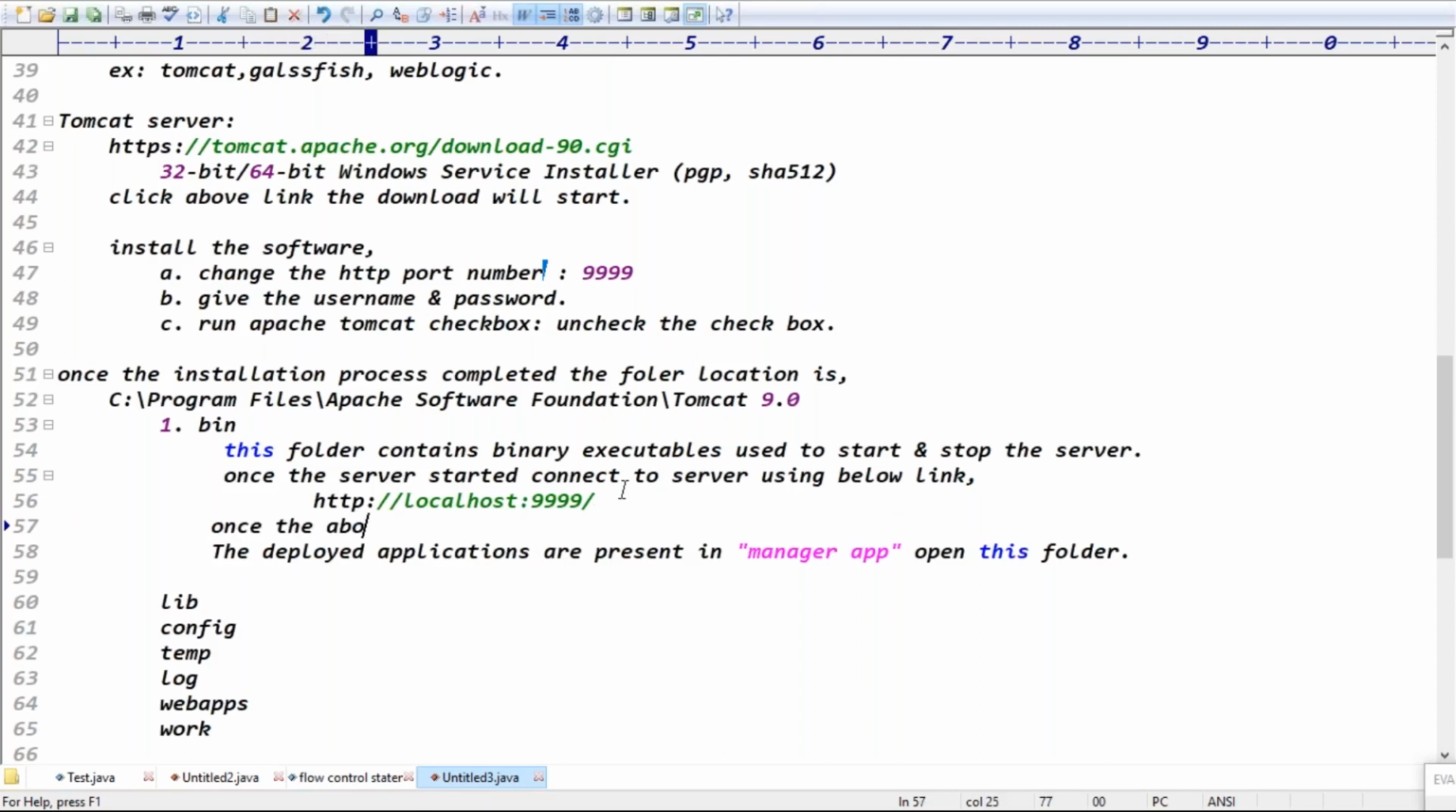Guys, once the above link is working well, we will get the Tomcat welcome page. The deployed applications are present in the managed app. Click on this managed app. Once you click on it, it asks for a username and password. Enter the username and password.